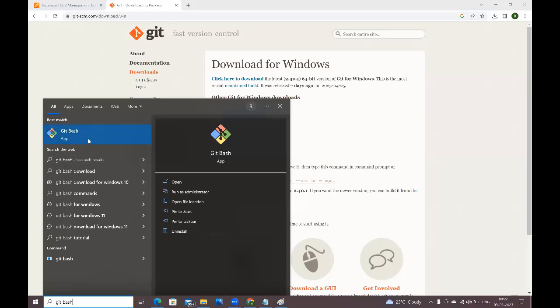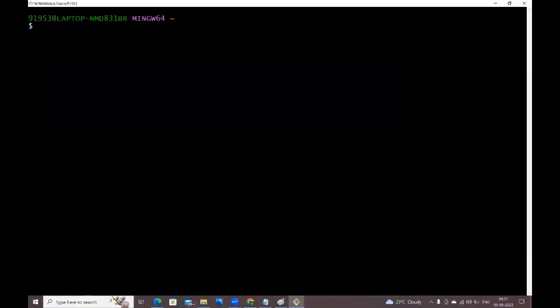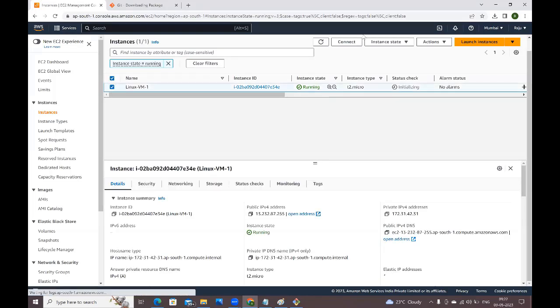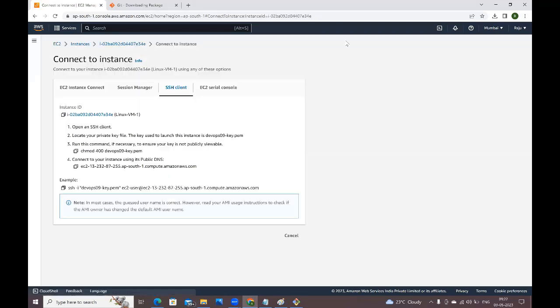Right, open this git bash. Okay, right now, can I give this command directly? See here, this is the Linux virtual machine which I created yesterday. So now let me connect with this Linux virtual machine. Select this Linux virtual machine. Click on connect.